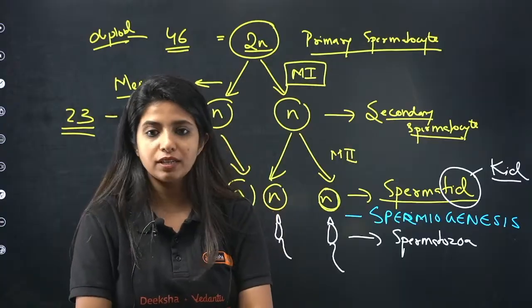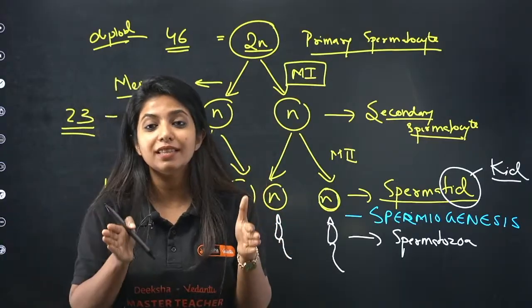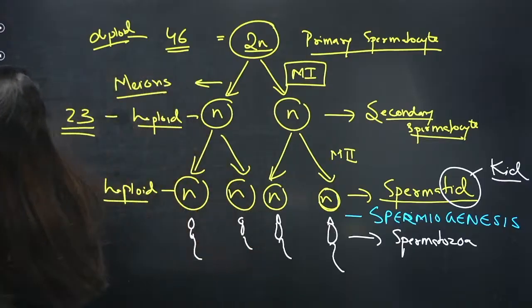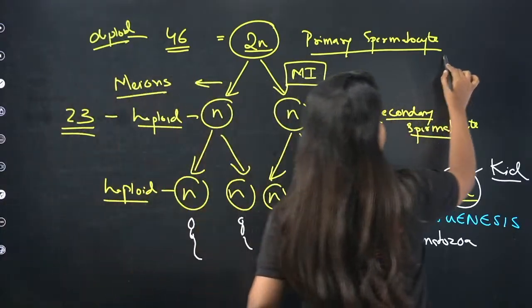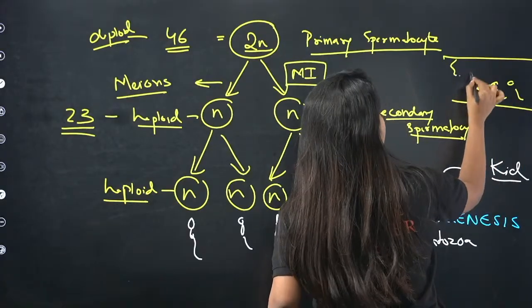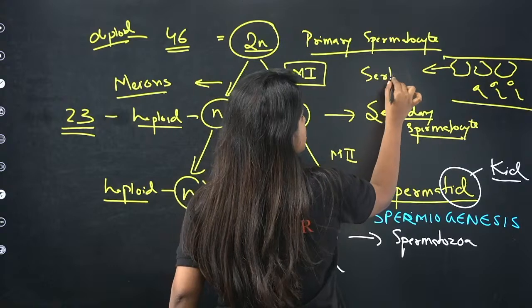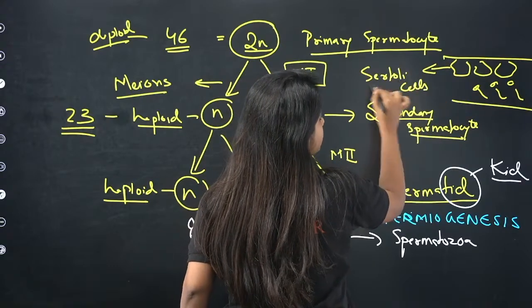Now after spermiogenesis, what happens? The sperm obviously is being formed, where all of it is happening within the seminiferous tubules, right? In the seminiferous tubules, sperms are being formed. Along with that, you have cells nourishing the sperms. What do you call them? Sertoli cells. You call them Sertoli cells.